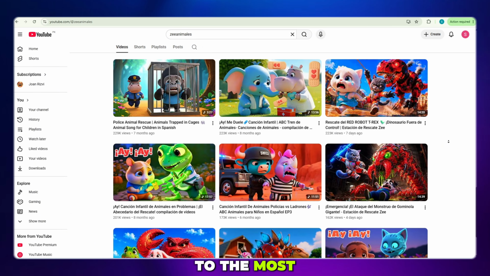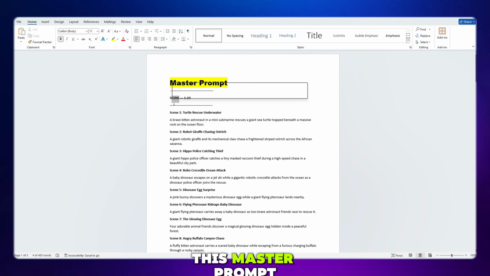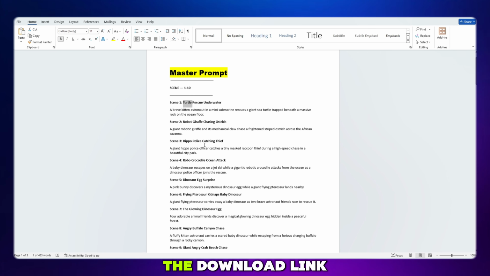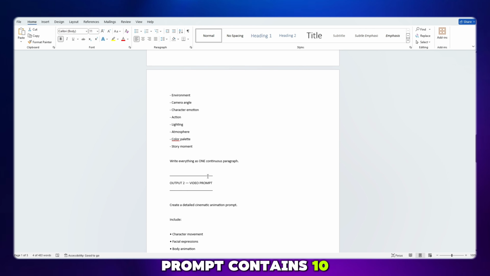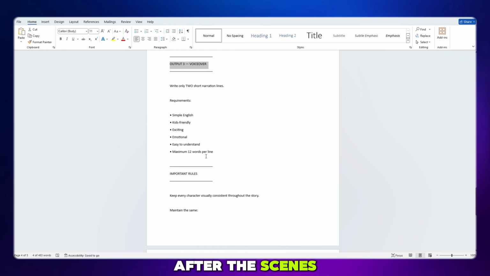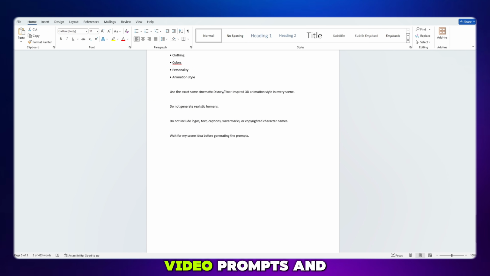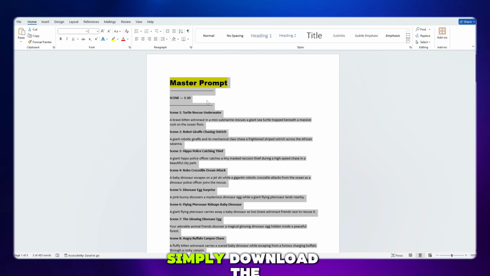Now let's move to the most important part, the master prompt. I've already created this master prompt for you, and you'll find the download link in the description below. This master prompt contains 10 amazing scenes, carefully designed one by one. After the scenes, you'll also get image prompts, video prompts, and voiceovers. Everything you need is included in one place. Simply download the master prompt from the description.